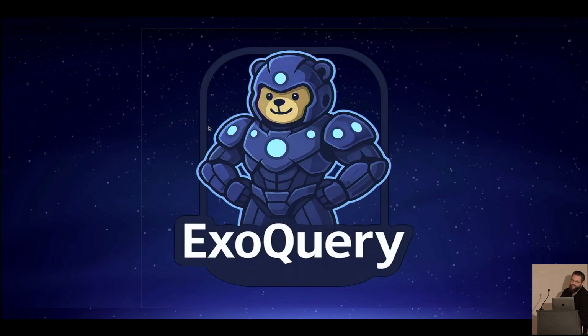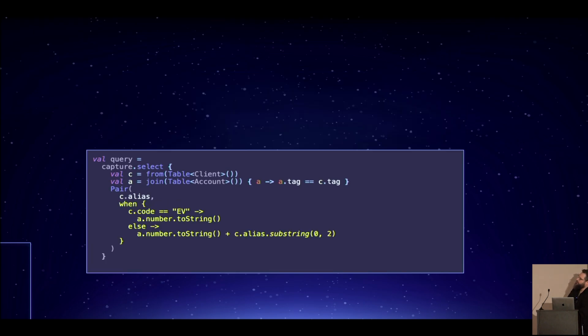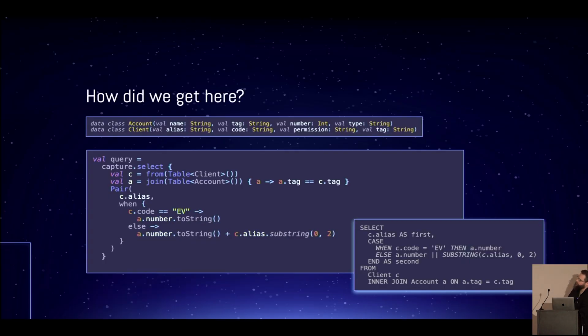So this is ExoQuery in a nutshell. Here's what we saw before. This is a captured function that has a conditional, and we use this. I can't go into captured functions. They're basically captured lambdas, which is a complex topic I cannot cover today, unfortunately. But let's splice that into the main query and see what that is. There's our where clause, and there's the query that it produces.